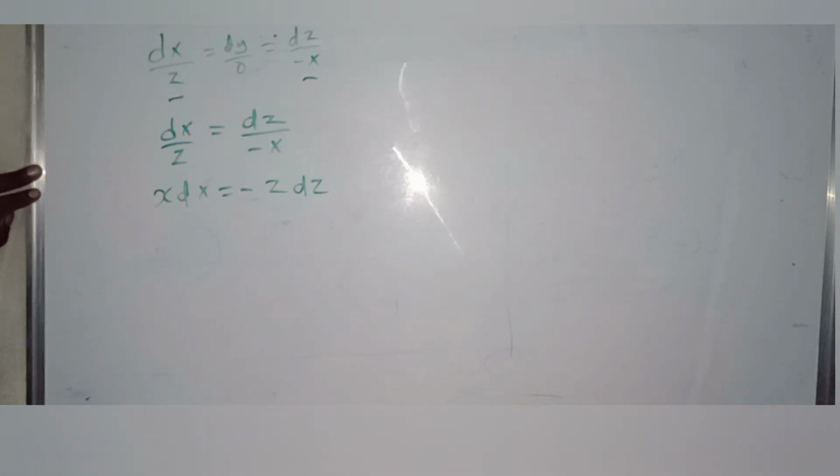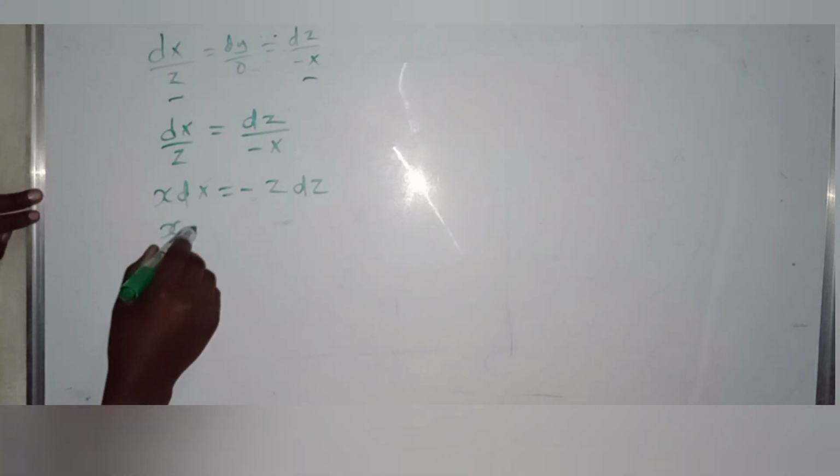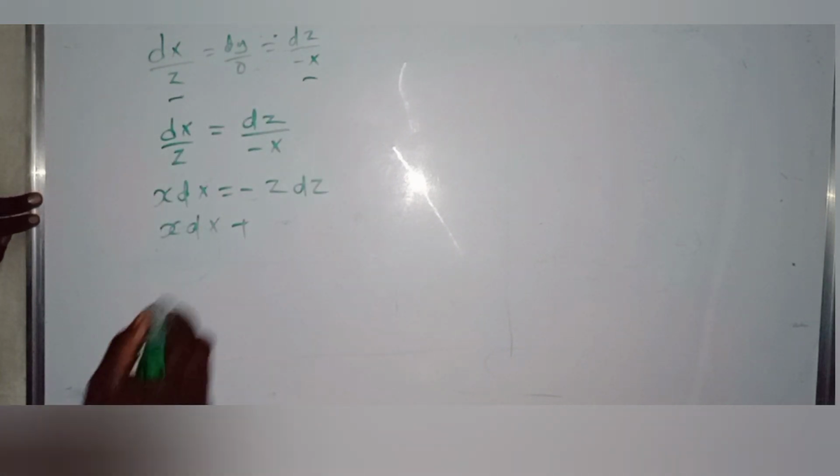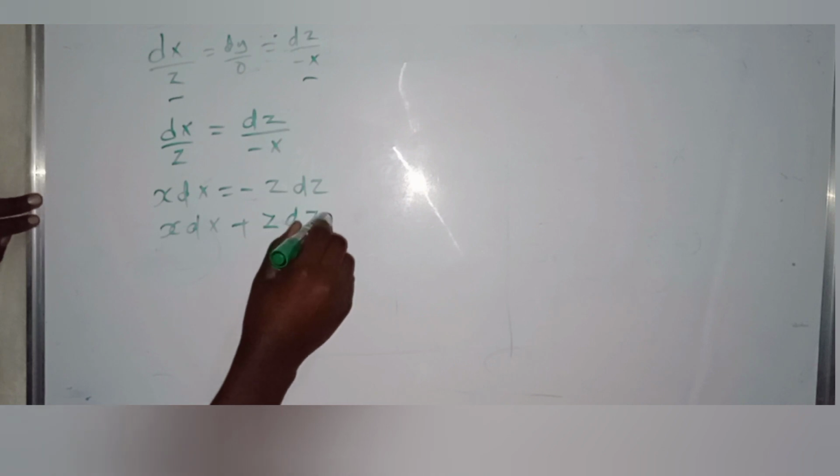In this form, it is easier now to integrate. So x dx plus z dz is equal to 0.